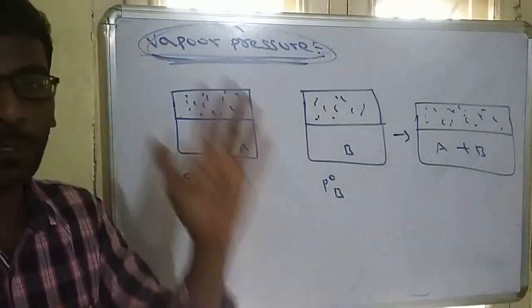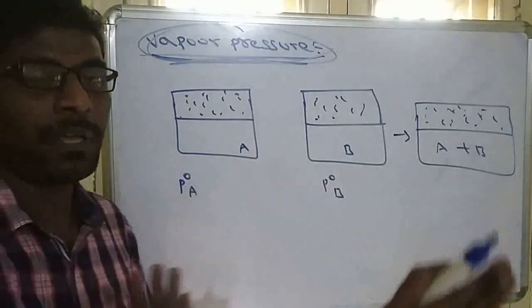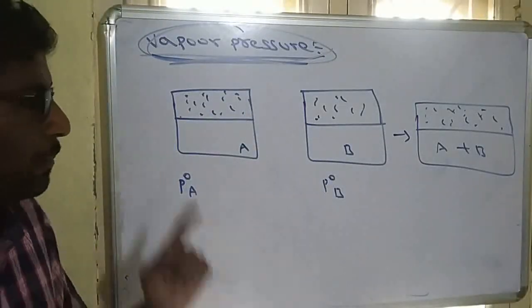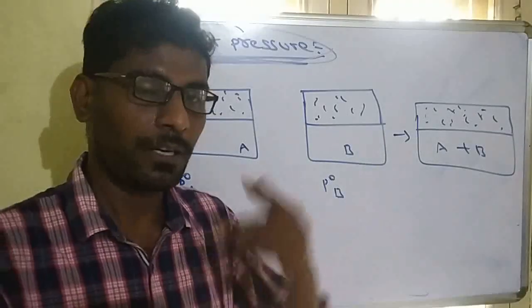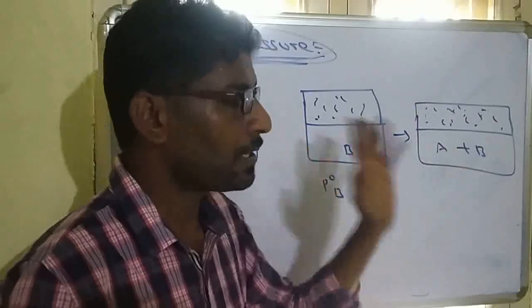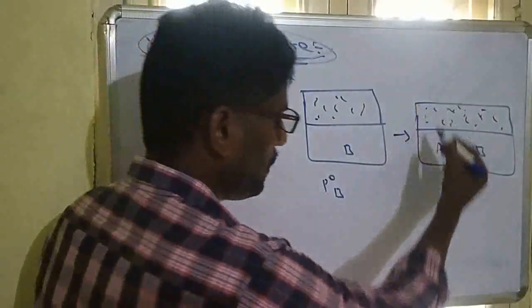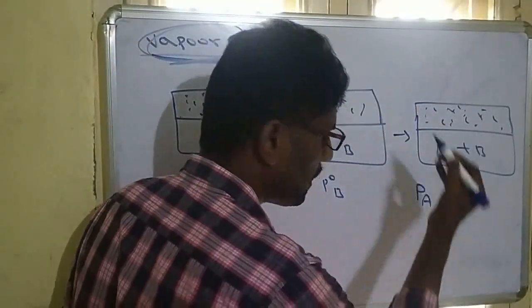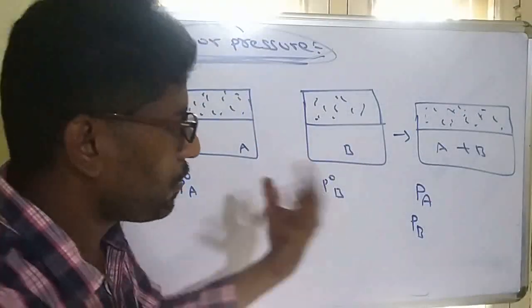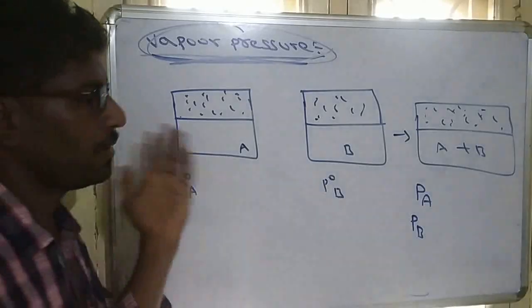So what does pure vapor pressure mean? If it is not mixed with any other component, its actual pressure is called pure pressure. But when you mix with another component, its pressure will change. So what is its pressure after mixing? That is called partial pressure. So here A has partial pressure A, B also has partial pressure B. Now how to calculate this partial pressure?